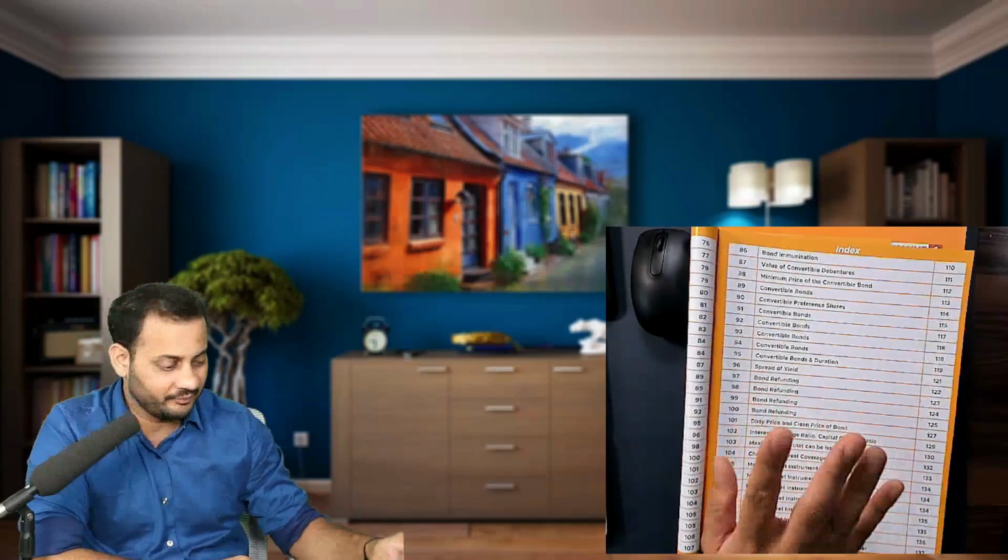Now what you can do is skip the first 2 questions and mark the remaining 2 questions, 99 and 100, for revision purposes. I have arranged the questions so that the easiest questions on the same concept come first and the difficult ones are at the end. So if you have to mark the important questions for every concept, mark the questions at the end of every part. 99 and 100 will cover the most difficult questions on bond refunding as compared to the first 2. This way you can save time and still cover 99% of the course.